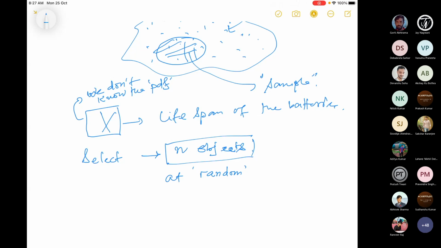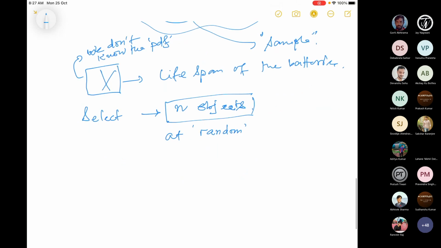Now, mathematically I cannot explain this. That's why we need to have a model for this. But let me just define what random means. So this is what I'll call a random sample basically.